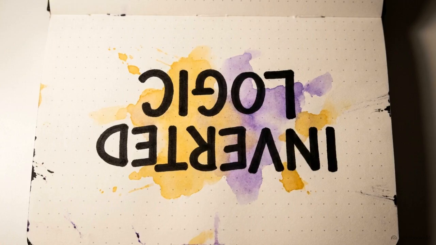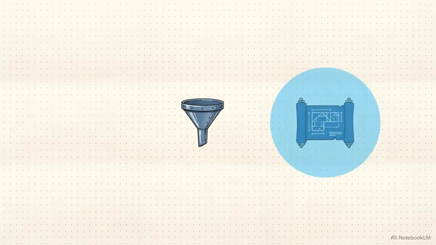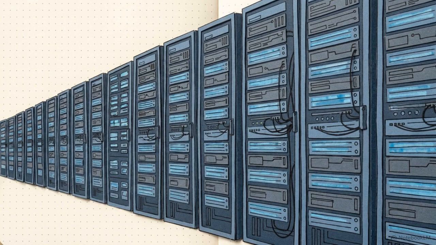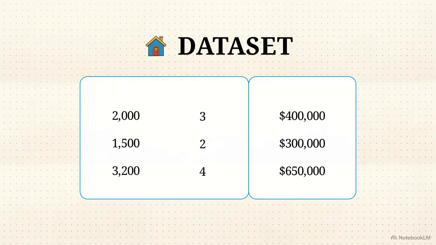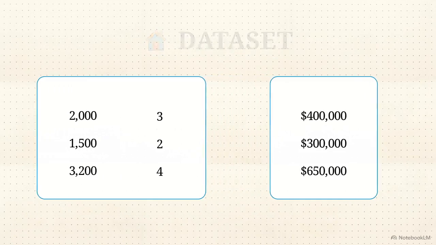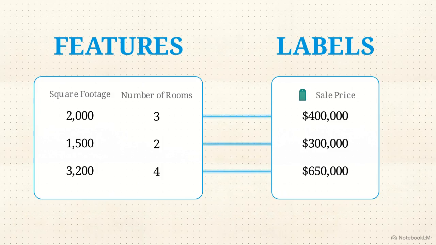Machine learning reverses this approach. Instead of providing the system with rules to solve a problem, we provide the correct answers and let the system calculate the rules itself. This requires a dataset, a large collection of historical examples that serves as the foundation for the learning process. To make sense of this data, we separate these points into features, the input variables, like a property's square footage, and labels, which represent the final output, such as the actual sale price.